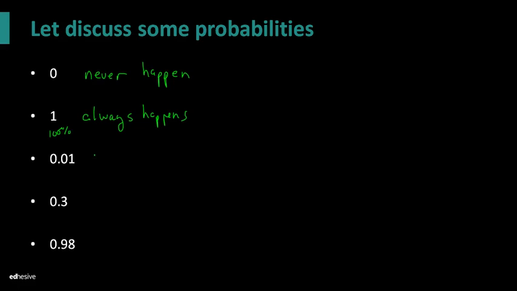Now 0.01 would be 1%. This is very unlikely. This means it's only going to occur 1% of the time in a very large number of trials. So only in a very large number of trials will you ever see this thing occur 1% of the time.